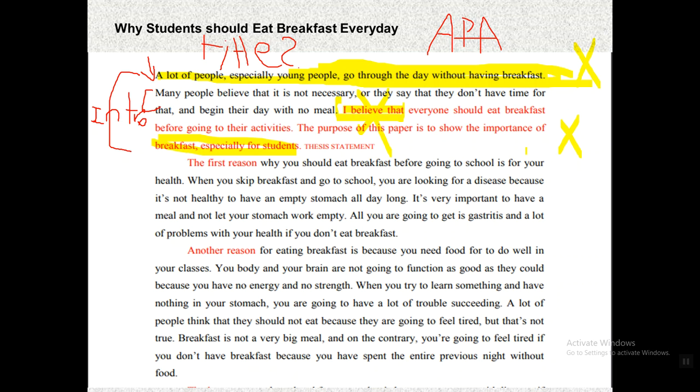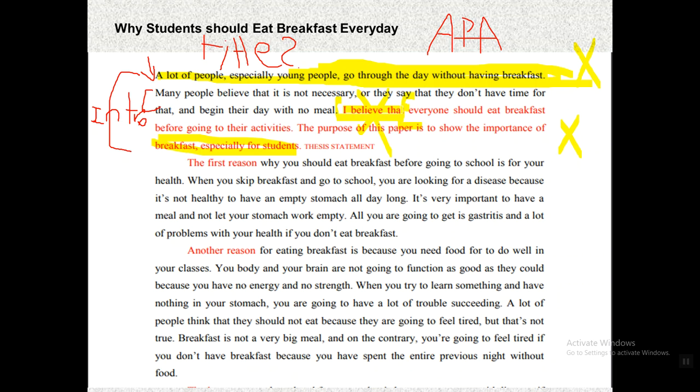So it's recommended that the thesis statement say, for example, everyone should eat breakfast before going to their activities, as it gives them energy, and so on. This way, you are not going to use the first person point of view. You're not going to say I, or I think, or in my opinion, and at the same time you are not going to say, in this paper I'm going to discuss the importance of breakfast, and so on.